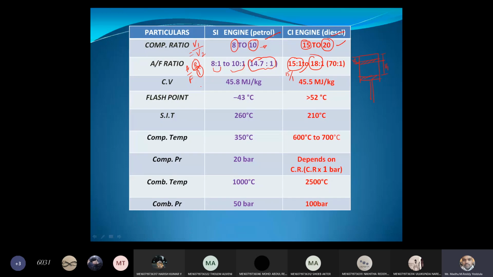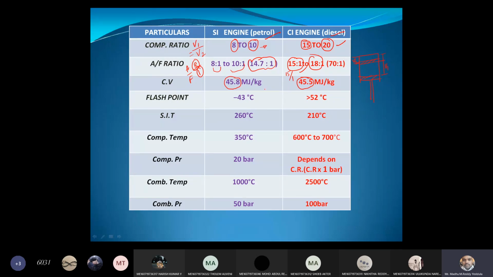Next, calorific value of the petrol. So the petrol calorific value is slightly more as compared to the diesel, and you can see it is 45,800 kilojoules per kg. And in case of diesel engine, 45,500 kilojoules per kg. It is 300 kilojoules per kg less as compared to the petrol engine.